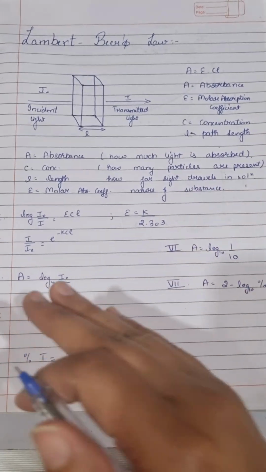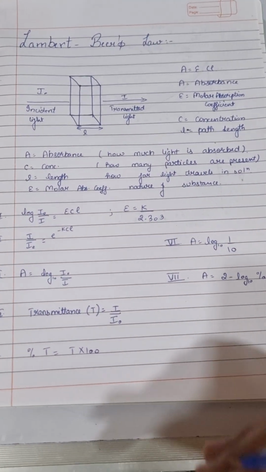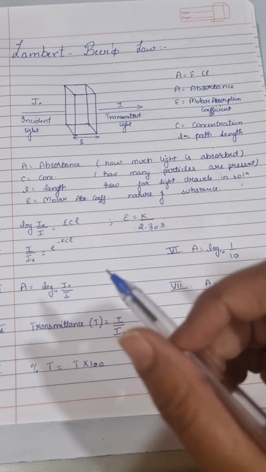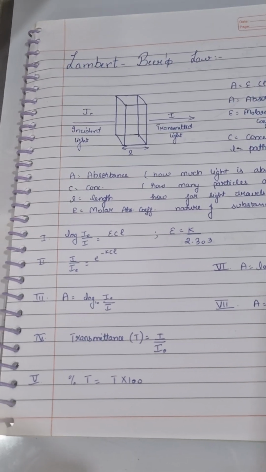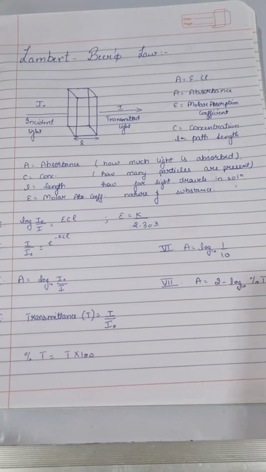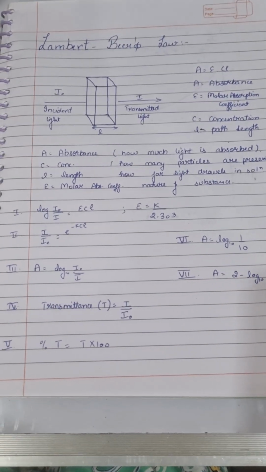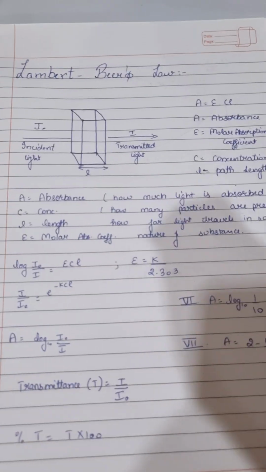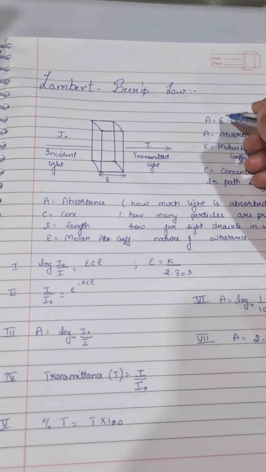According to this concept, we will apply it to Lambert Beer law to make it easier and get more clarity. In chemistry, when light passes through a solution, some of it is absorbed by the molecules present in the solution. Absorption depends upon concentration and path length. More color, which means more concentration, is directly proportional to more absorption. Longer path, thicker solution, more absorption. So the basic formula is absorbance equals epsilon into concentration into path length.